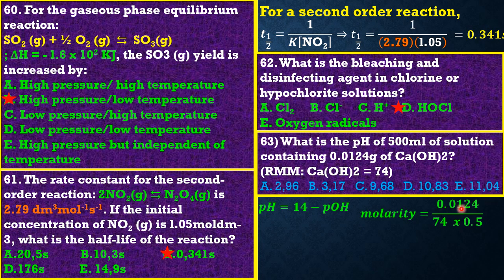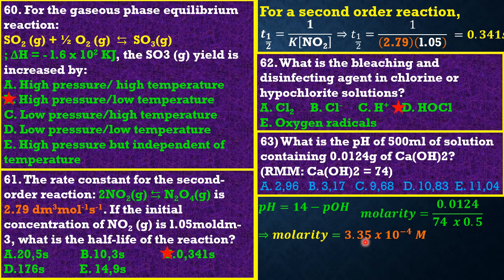So I have simply done everything at once: 0.0124 divided by 74 is the number of moles, and 0.5 is the volume. Note that the volume in this case is in mL, which has to be converted to dm cube by dividing by 1000. That's why we have 0.5.